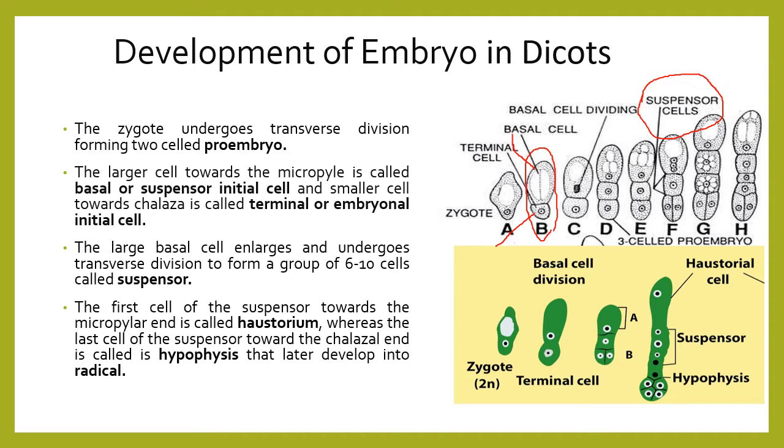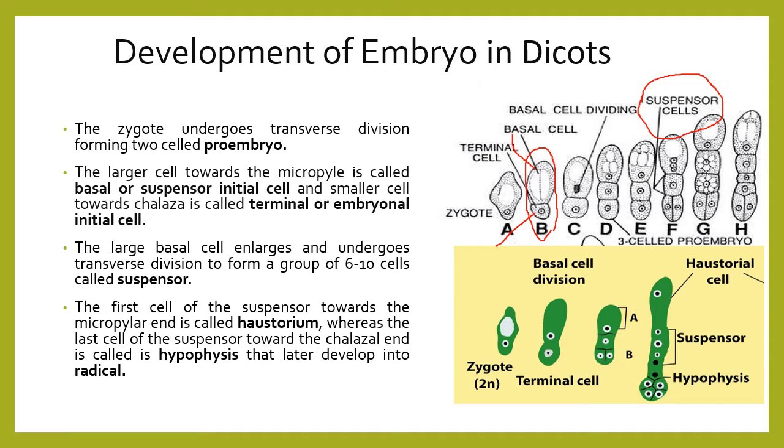Then you can see the first cell of the suspensor towards the micropylar end is called the haustorium. That cell present towards the micropylar end, the haustorium, is the first cell of the suspensor towards the micropyle.